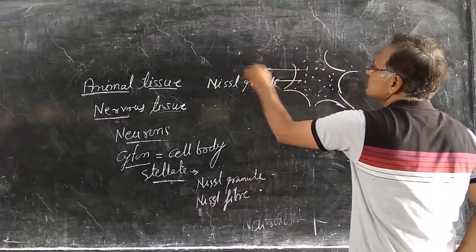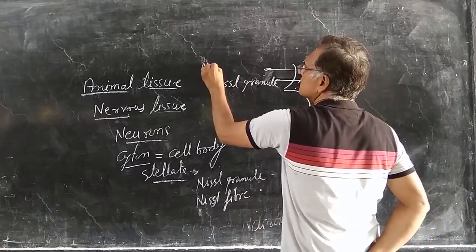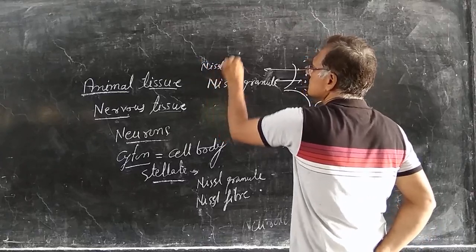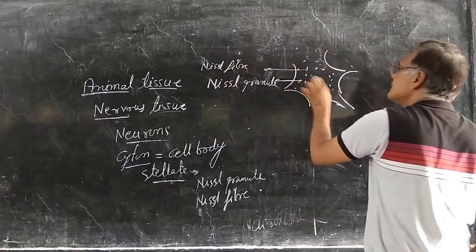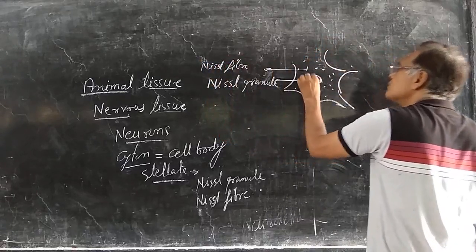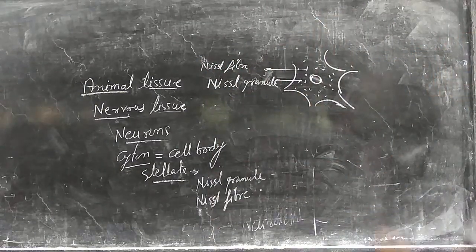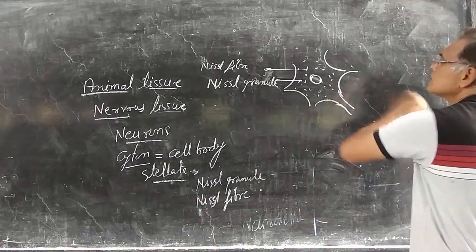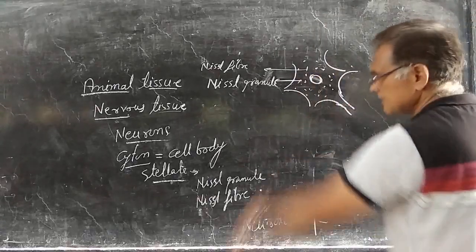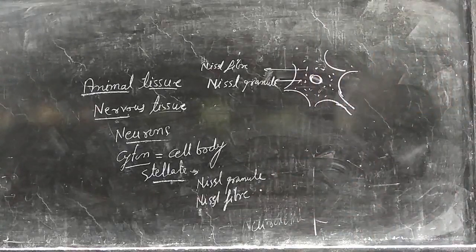These are fiber-like structures. A centrally placed nucleus is also present in the cyton, which controls the complete nerve cell.